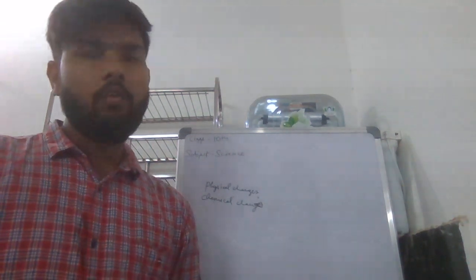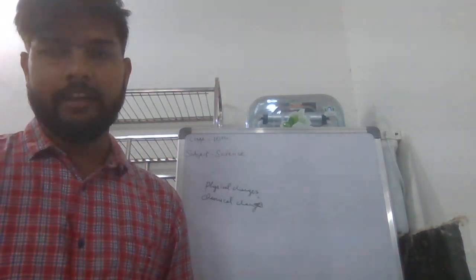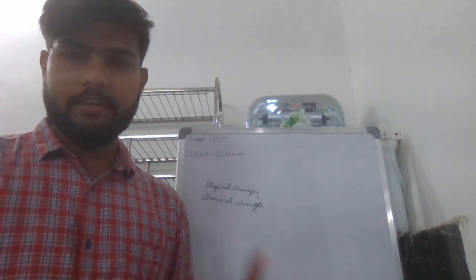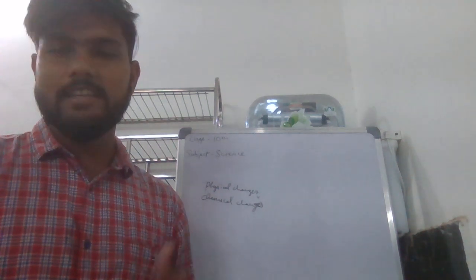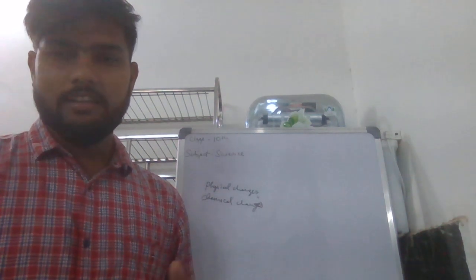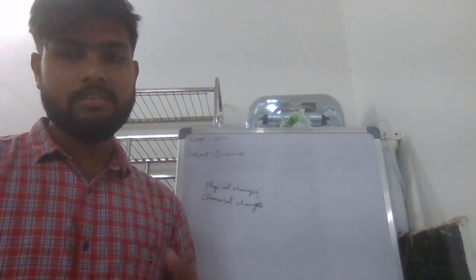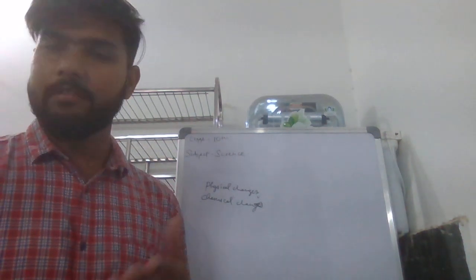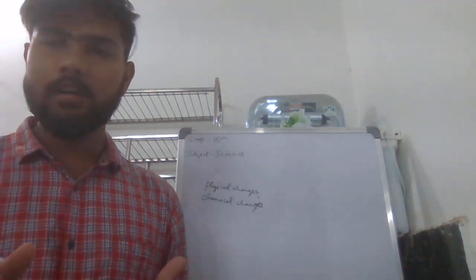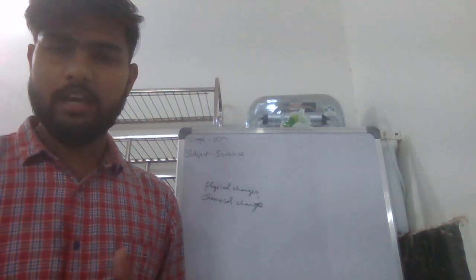Now give me two differences between physical and chemical changes. Physical changes are reversible and no new substance is formed, and chemical changes are irreversible with the formation of a new substance.